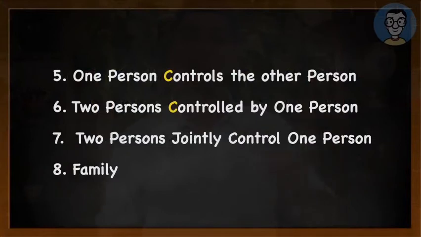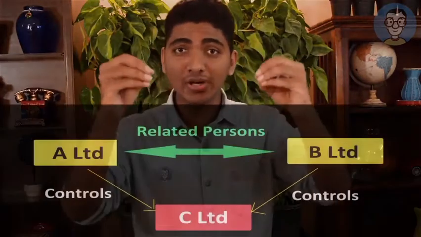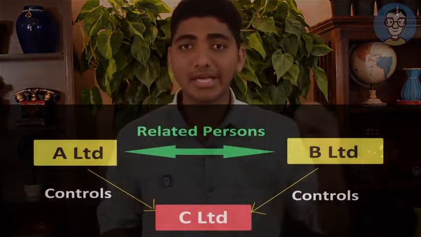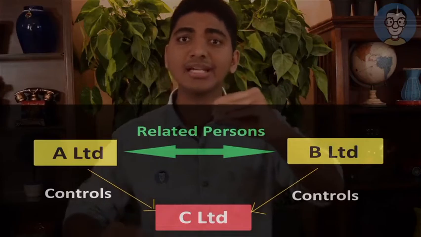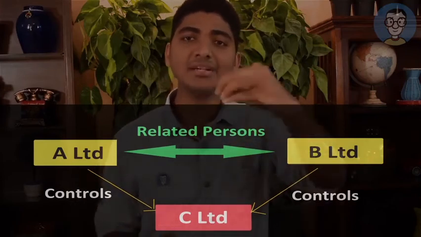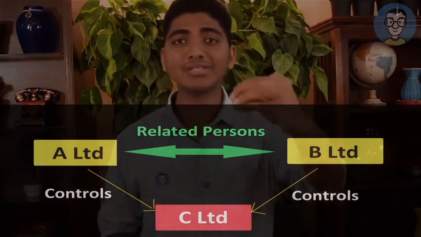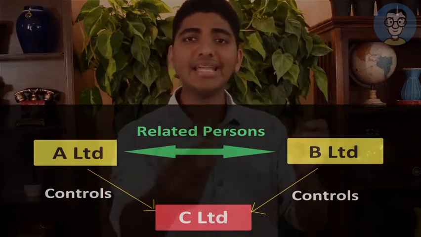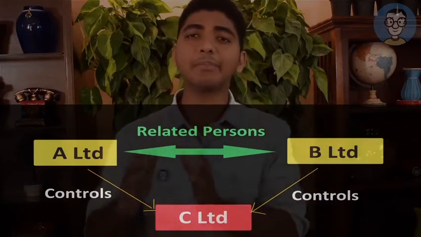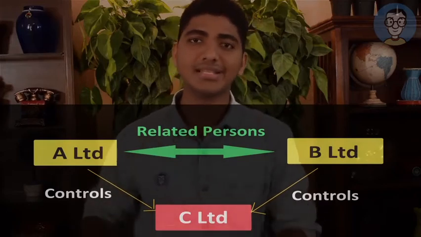Now let us come to the seventh scenario. The seventh scenario simply says there are three parties here: A Limited, B Limited, C Limited. Now when A and B Limited jointly control C Limited, then A and B Limited are said to be related persons. Now how are they jointly controlling? Say A and B Limited together appoint the majority of directors in C Limited.